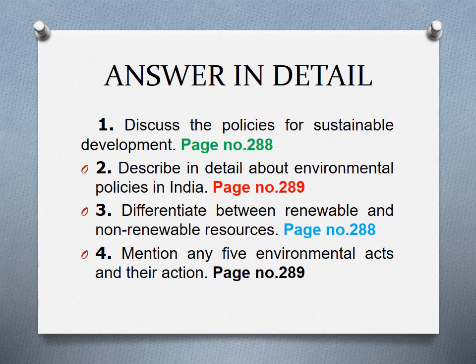Answer in detail. You are going to mark the answers in the book, so listen to me very carefully. Open your book, page number 288. Discuss the policies for sustainable development. The first question's answer is on page number 288. You see that policies for sustainable development is there. In that, use of non-conventional sources of energy is there. The paragraph starts from 'India depends on thermal and hydro power plants.' Start from that, then go on to the next page.